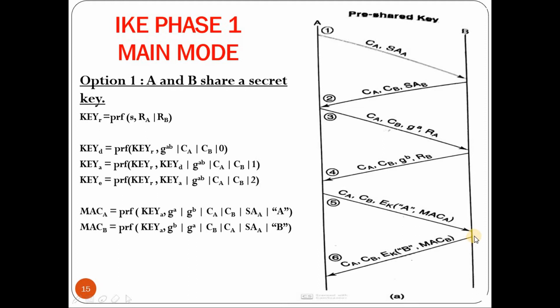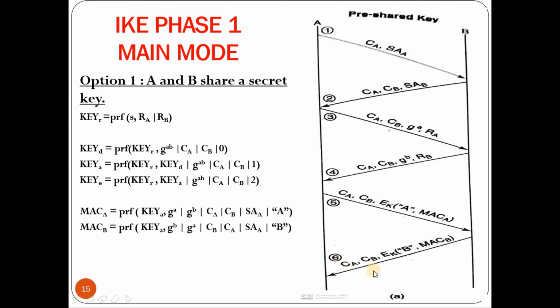Once this is received by user B, user B needs to compute the MAC of A. In order to compute the MAC of A, it requires user A's identity, and that is there in this message. So it does the decryption, because the key E is also computed by user B, it decrypts the message, gets the identity of A, and computes MAC A. Now if the computed MAC A is equivalent to the MAC A received in the fifth message, then B authenticates A. Once this is done, B will generate the sixth message.